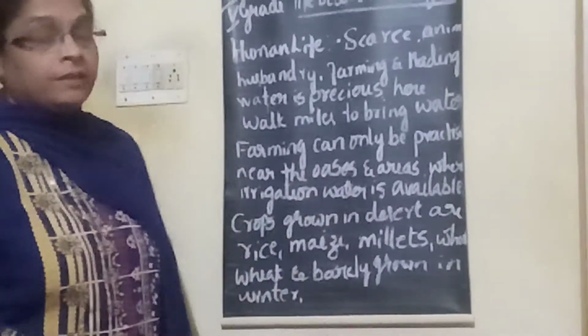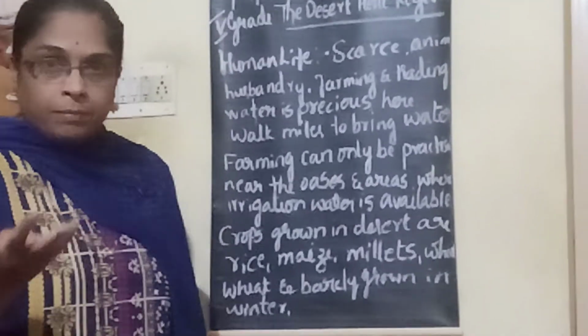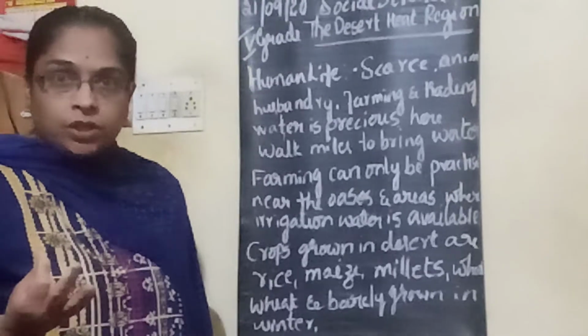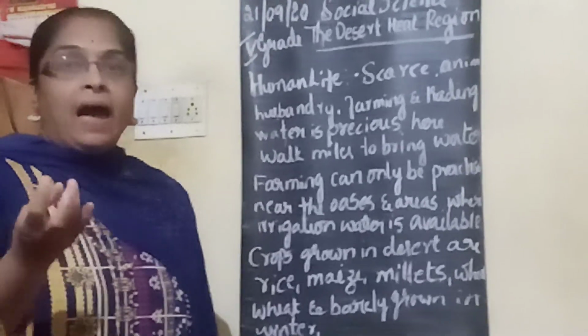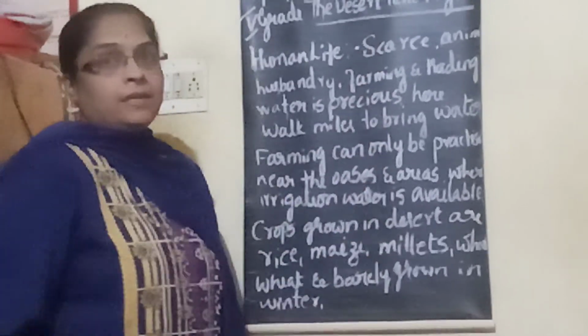So, children, in the desert heat region, we learned the climate of the desert, vegetation, animal life and human life. So, this is all about the desert heat region.